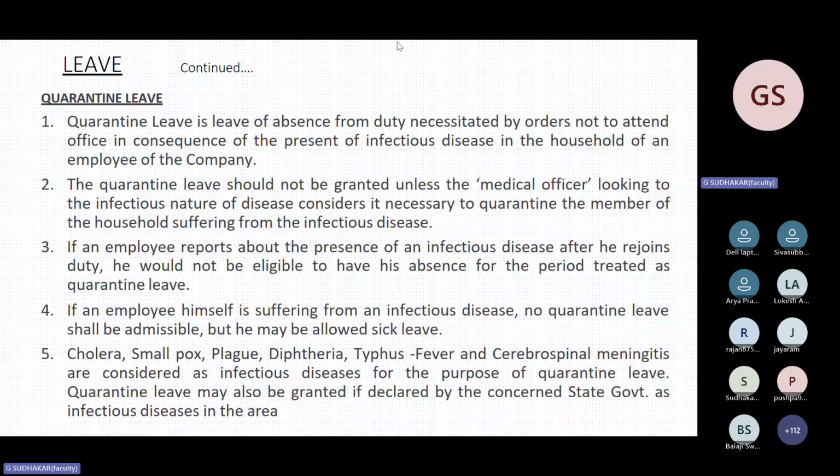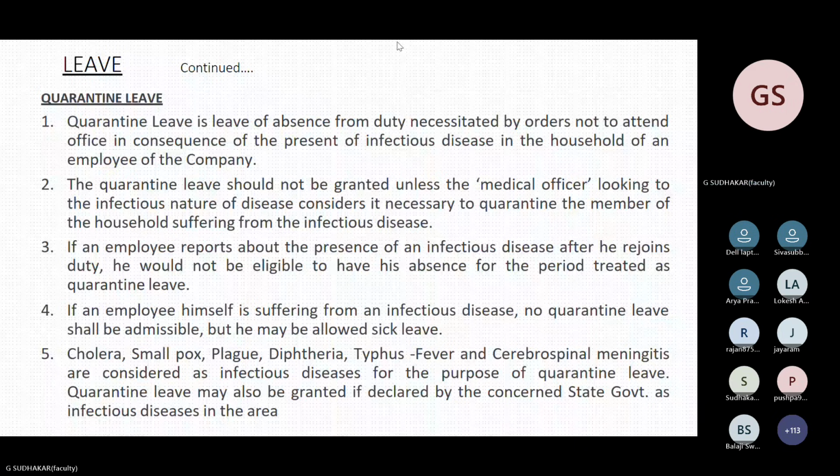Very importantly, the 4th point: increment will be postponed each time when LOP is more than 30 days. I will give you a case study for this point. I prepared a questionnaire, and while going through the questionnaire, we will come to this point. For each year, this 30 days increment will be postponed.